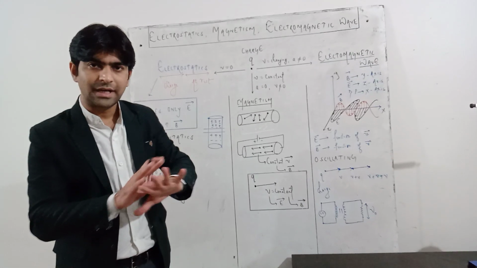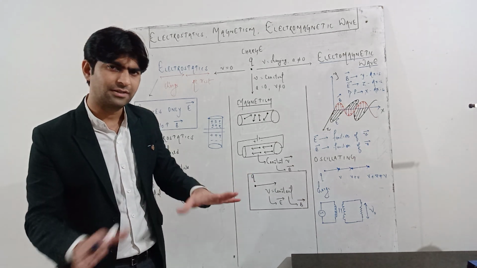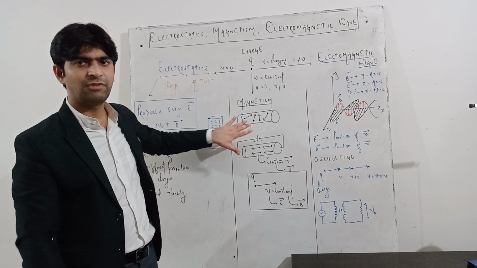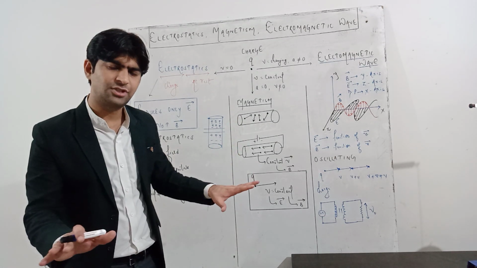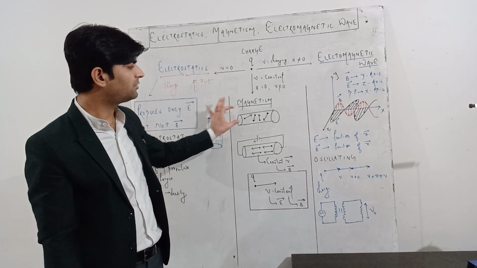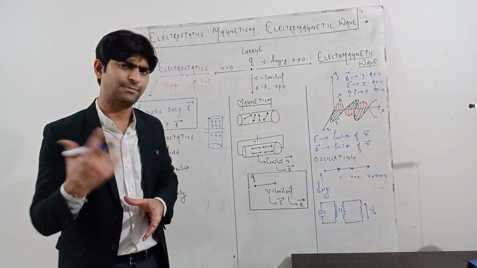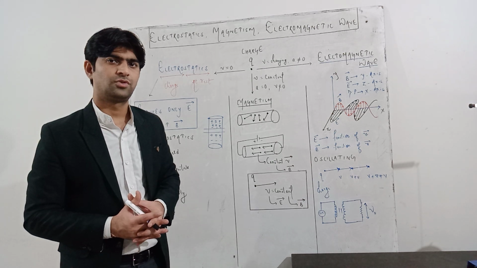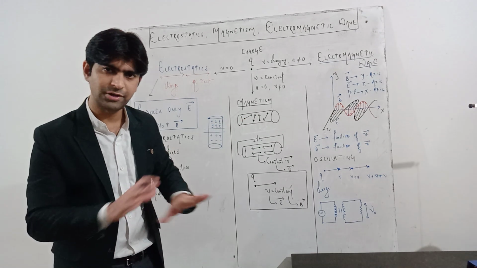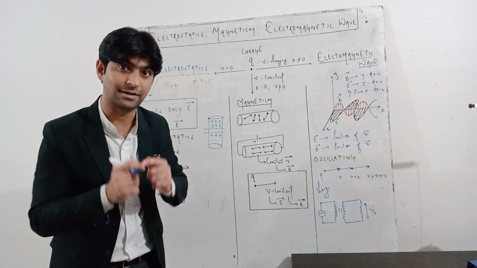So if there is no connection applied, or any potential applied across the ends of the conductor, the direction of the motion of the electrons will be very random, as shown in this diagram. So there will be no net direction of the movement of the electrons. That's why it doesn't constitute any current. And if you see this as a conductor, it is electrically neutral because it has the same number of protons and electrons. So it does not produce any electric field also. When nothing is connected, it does not produce any electric field, it does not produce any magnetic field. I am talking about the electrons inside the conductor.